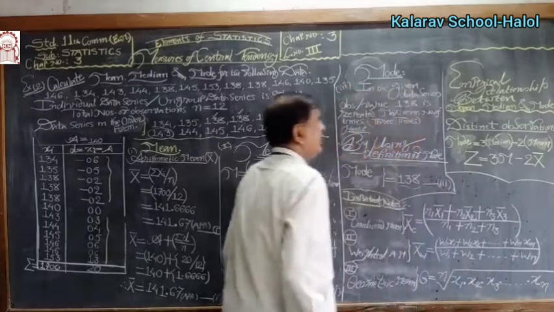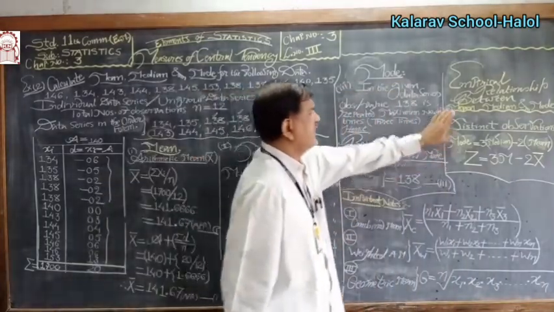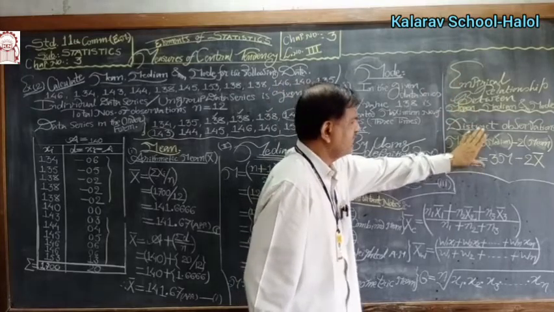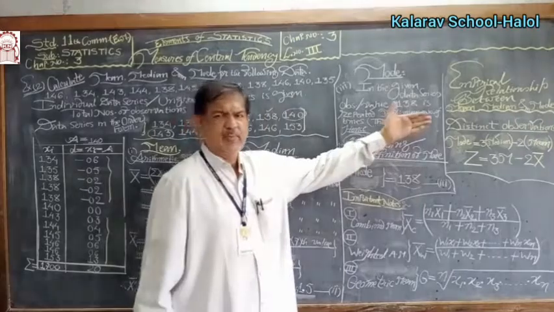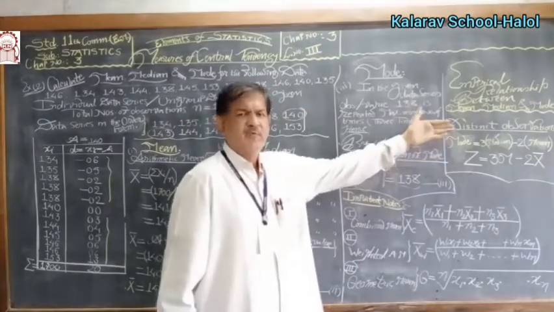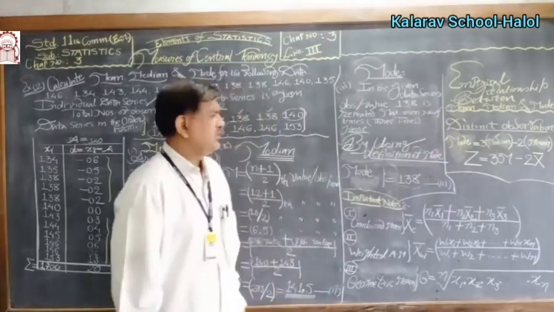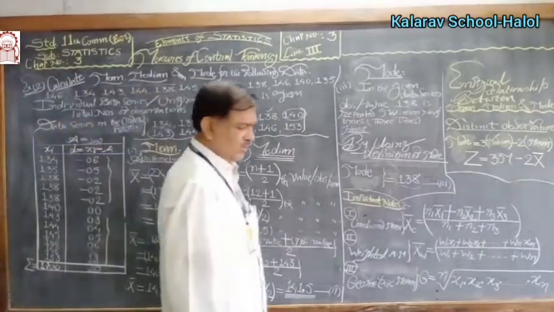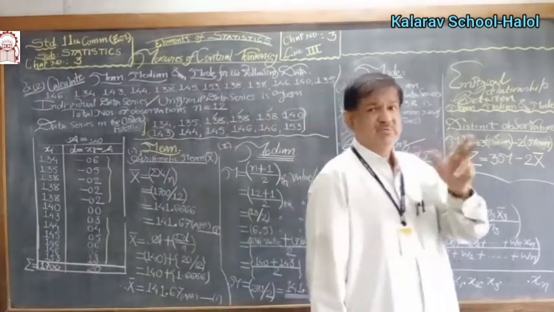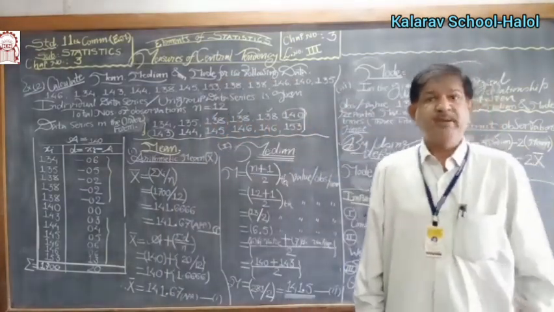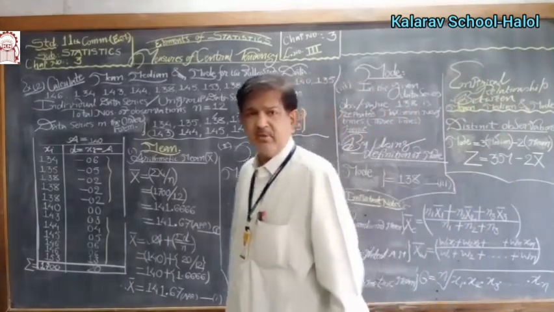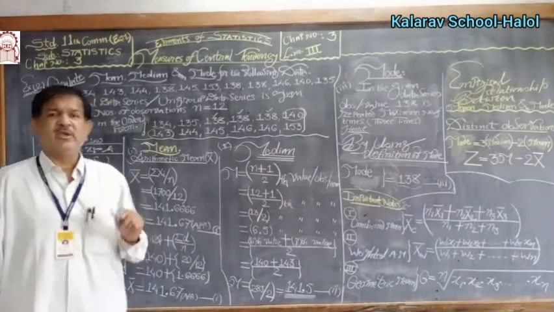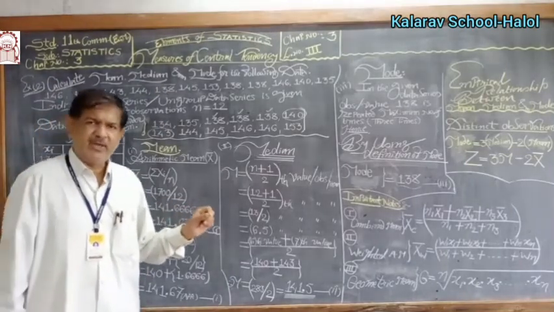This formula is also known as the empirical relationship between mean, median and mode. Sometimes we can use this formula if the observations are distinct, if no observation is repeated. This type of example we have taken in 2 lectures, lecture 2 as well as lecture 3. So practice as many sums as possible, and write each formula daily 5 times, so that you can prepare very well.